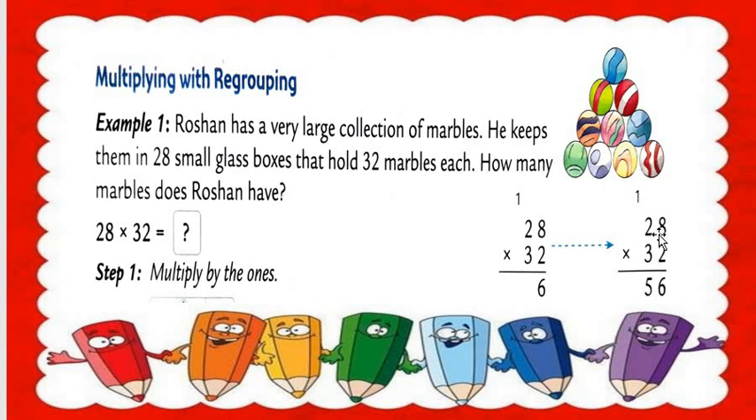Okay, 2 8s are 16. 6 here and 1 as a carry. Then 2 2s are 4. 4 plus 1 is equal to 5. Understood? Got my point, all students?